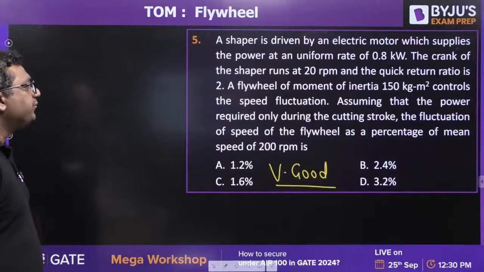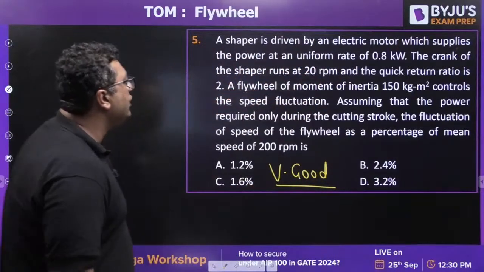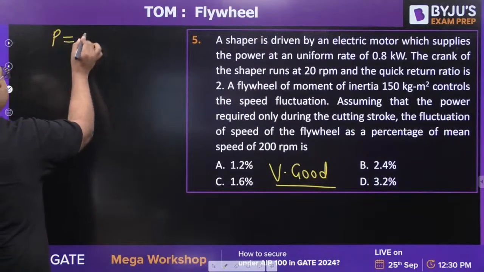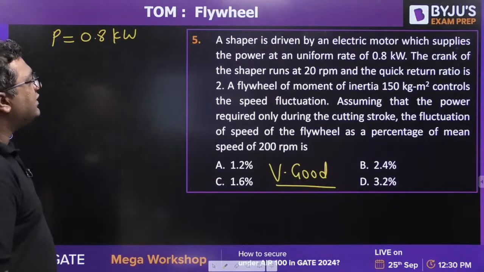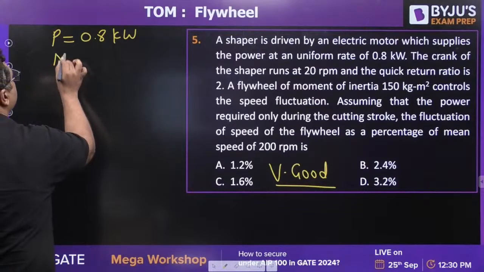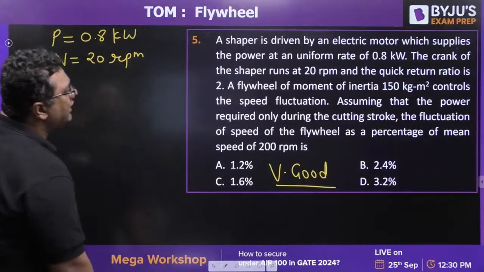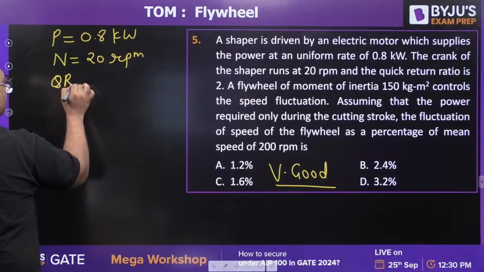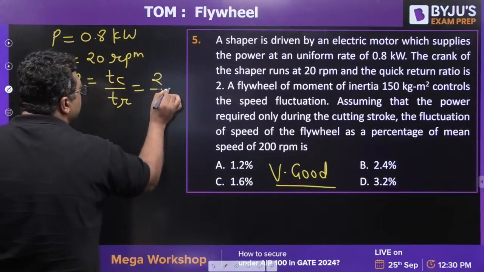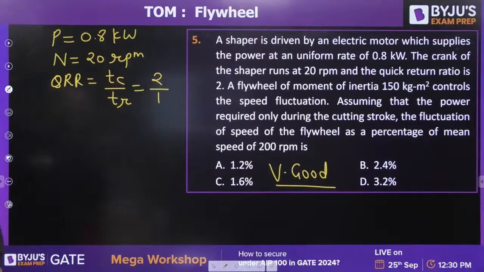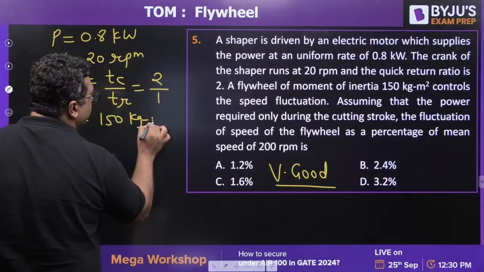Try to solve this. A shaper is driven by an electric motor which supplies power at a uniform rate. The power is 0.8 kilowatt. Then they are saying the crank of the shaper runs at 20 rpm, so N is given as 20 rpm. Then the quick return ratio: the cutting to return stroke time is 2:1. Then the moment of inertia is 150 kg meter square.